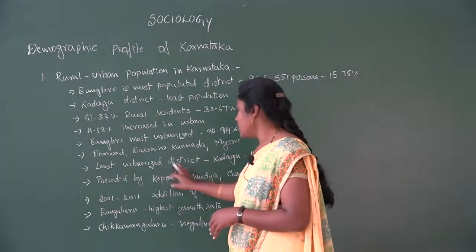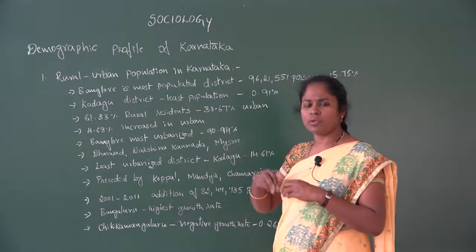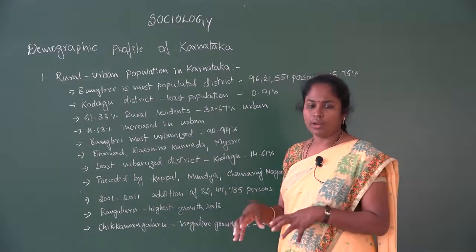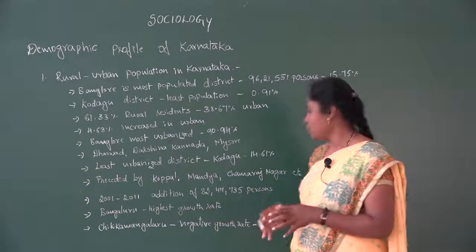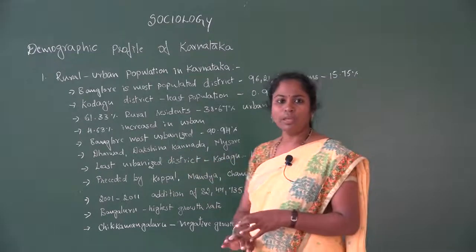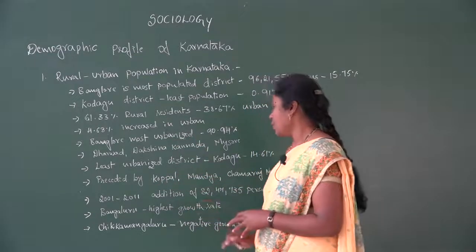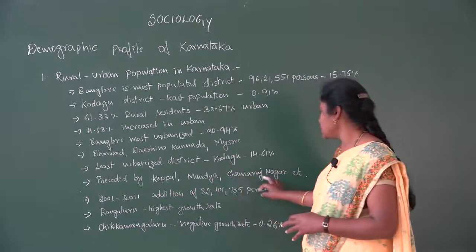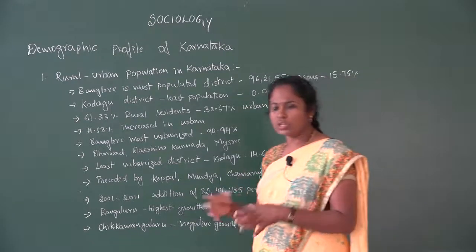The least urbanized district is Kodagu, because most of the people there reside in their own estates. Very few people reside in urban areas, only 14.61%. So that is the least urbanized district in Karnataka. Preceding that, there are many districts like Koppala, Mandya, Chamarajanagar, and so on. All these are places where we have the least urban population.